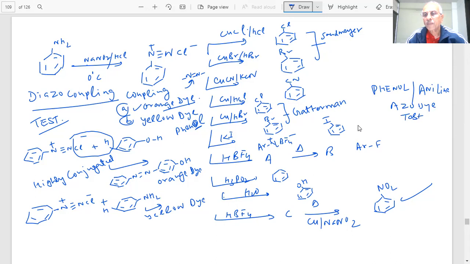Okay? Orange, and then this is yellow. So we can distinguish the two by these tests. This reaction is put up many times in the paper, student, because diazonium salts are very important. This chart contains at least one question in the paper.